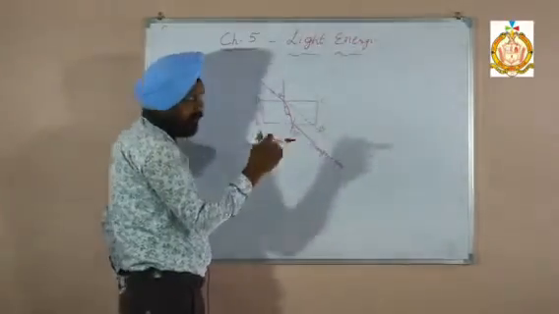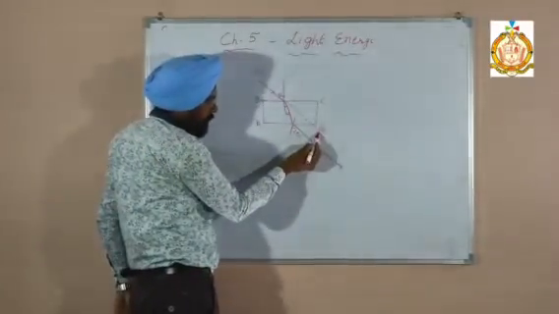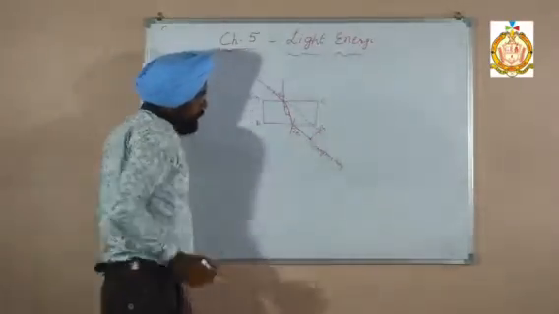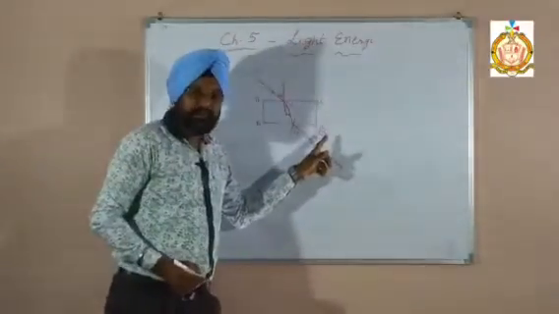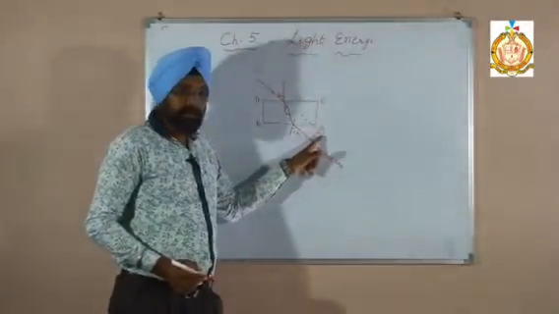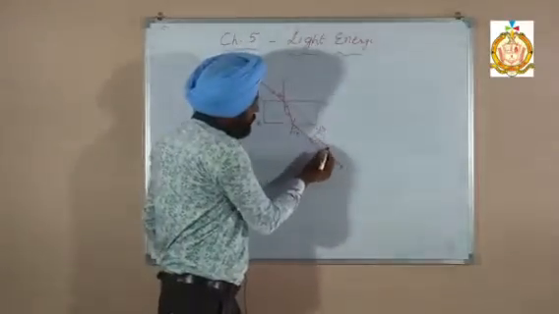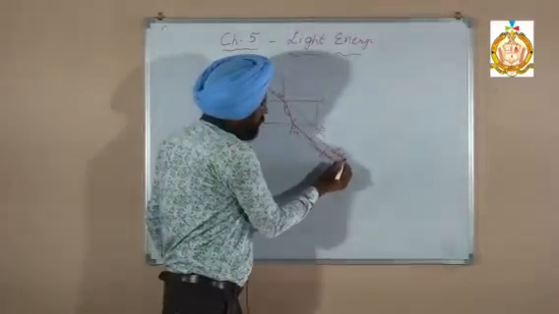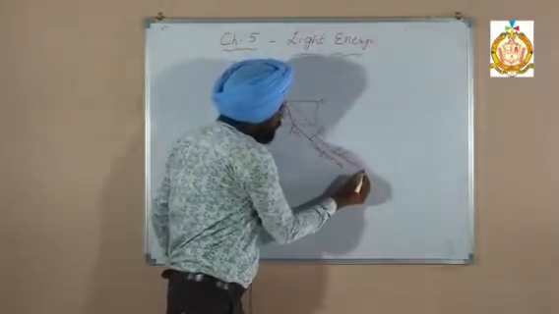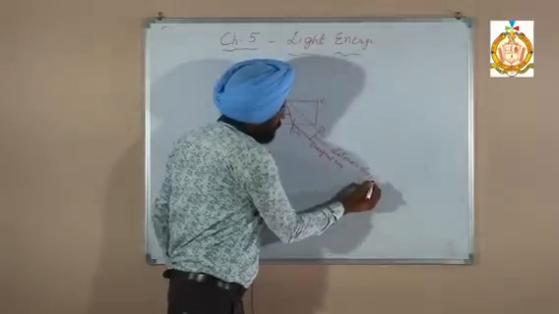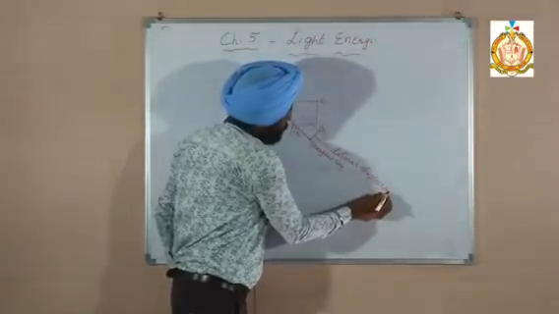Do you know how much the ray bends? The perpendicular distance between the path of the incident ray and the emergent ray is called the lateral displacement.